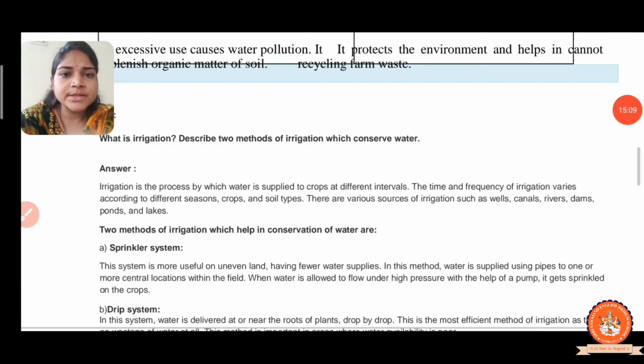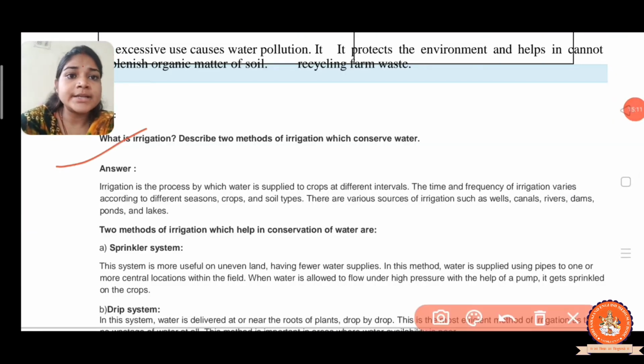Now question number 6 is what is irrigation, and describe two methods of irrigation which conserve water. So in the chapter we already discussed two methods of irrigation, traditional method and modern method, right?